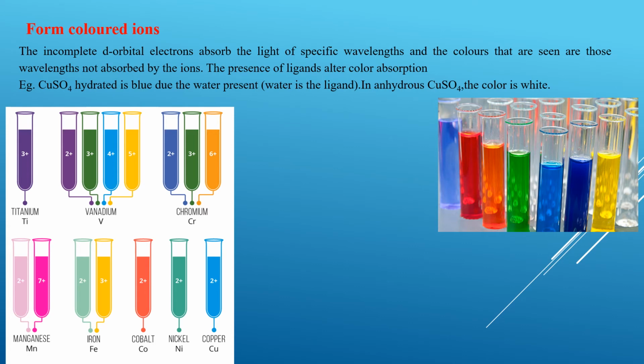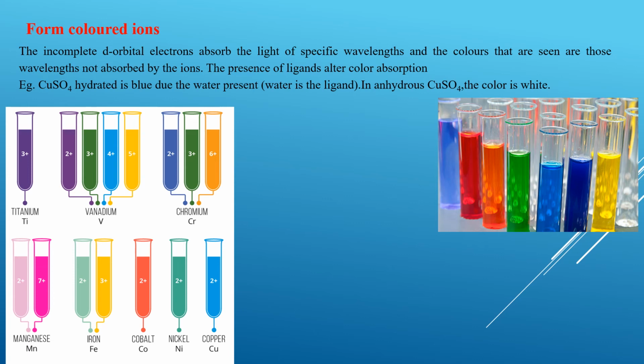One example would be this. Let's say the green light is absorbed by the d orbital. Then we will not see the green color; we will see a different color, for example a purple color. So whatever color is absorbed by the d orbitals is not seen, but a different wavelength is seen, and all of that is due to the d orbital electrons.